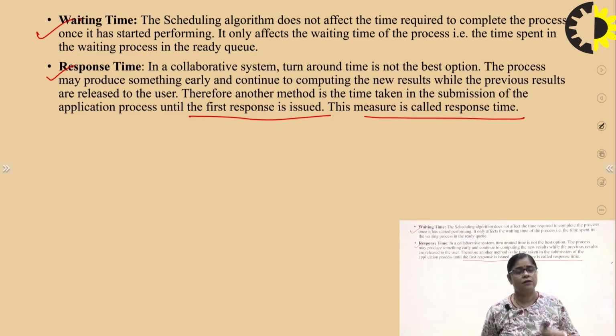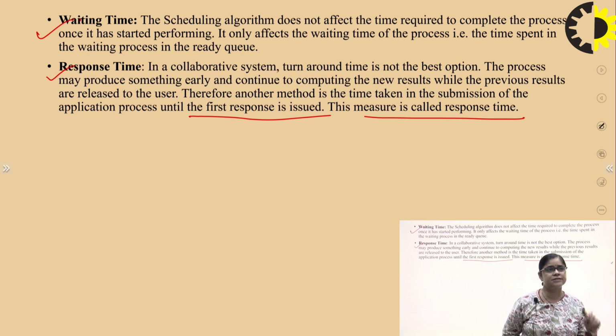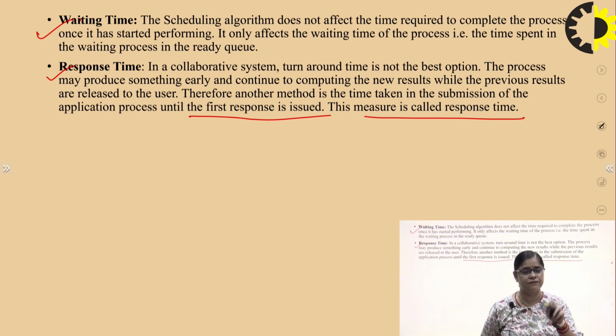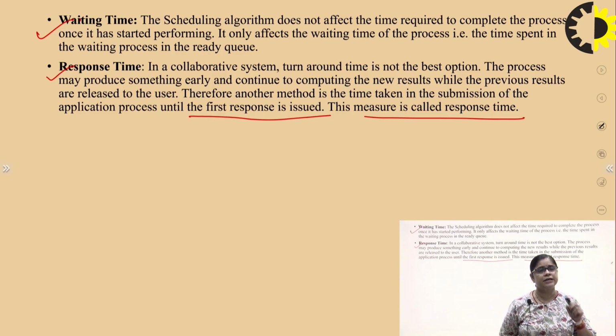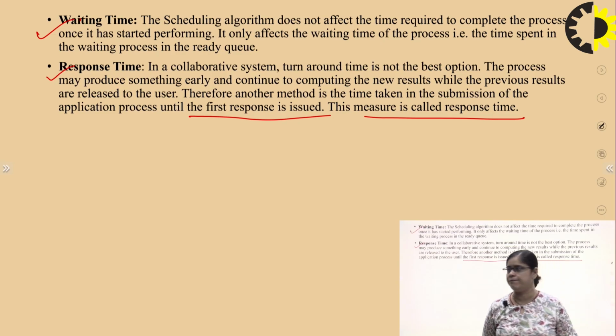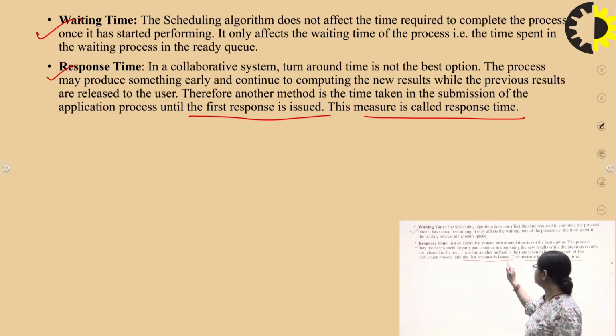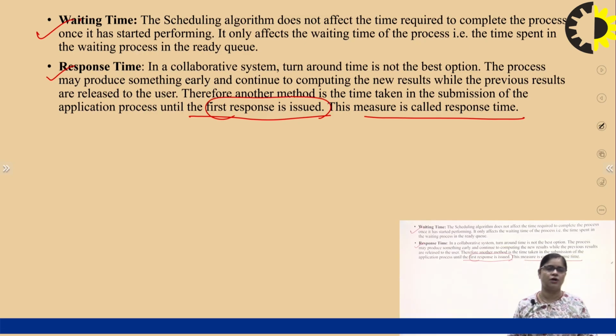The user gets the early result but does not get the later results, so there is a problem. To avoid that problem, we use another measure, the response time, which is the time taken from the submission of the request until the first response is issued. This measure is called the response time.